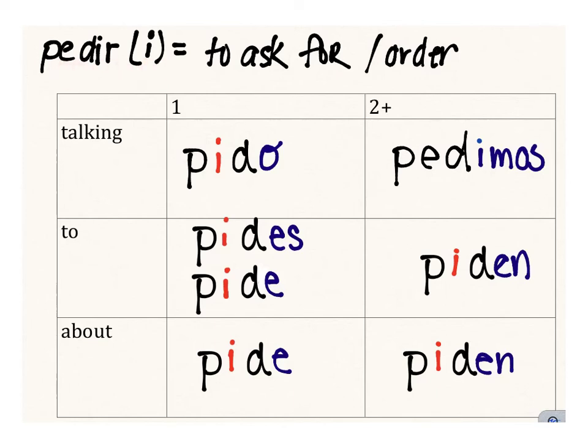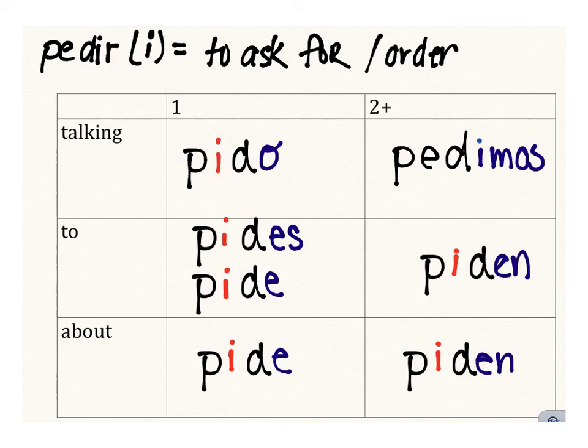So, repita, yo pido, tú pides, usted pide, él pide, nosotros pedimos, ellos piden, that's down here, and ustedes piden.